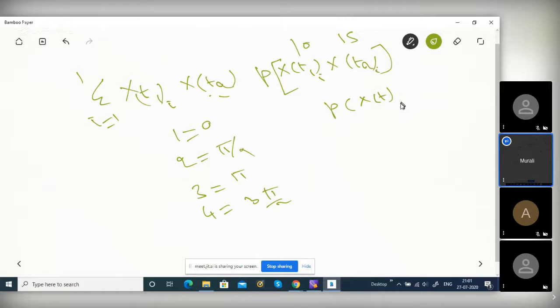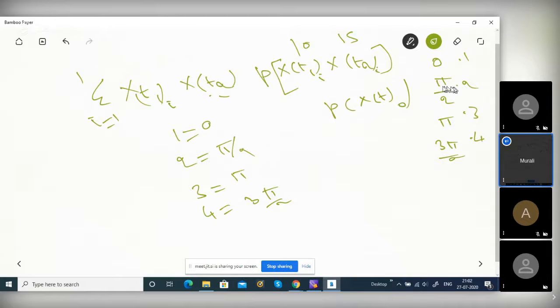For theta equal to 0, what is the probability actually? The phases are 0, pi by 2, pi, 3 pi by 2. I am giving an example: this is 0.1, this is 0.2, this is 0.3, this is 0.4, let us say. So what is the probability of x(t1) for theta equal to 0? It is 0.1, right? And for theta equal to pi by 2, it is 0.2. This is clear, right?